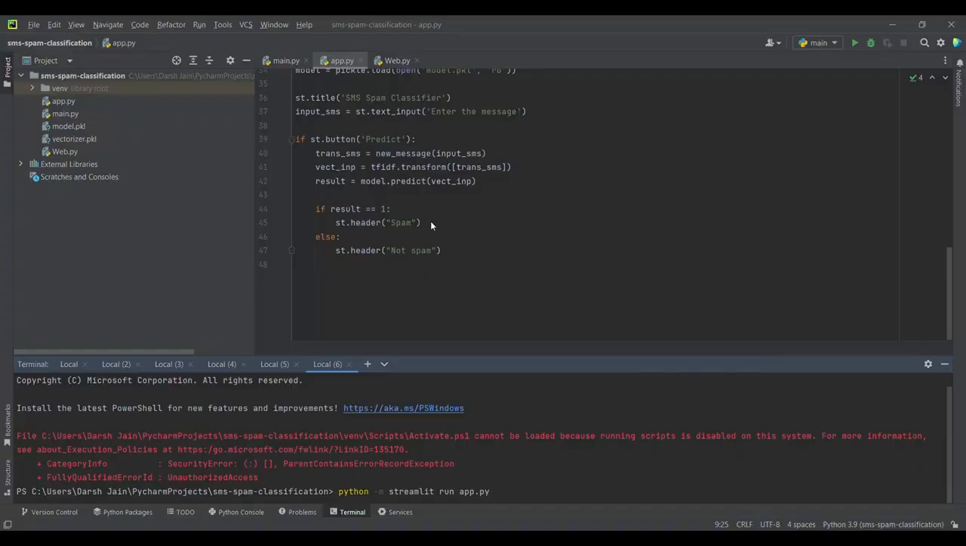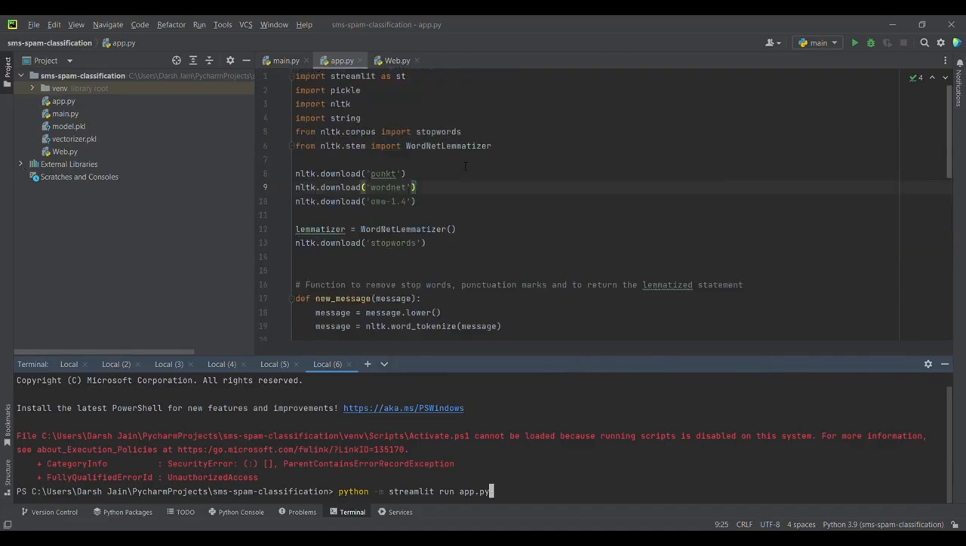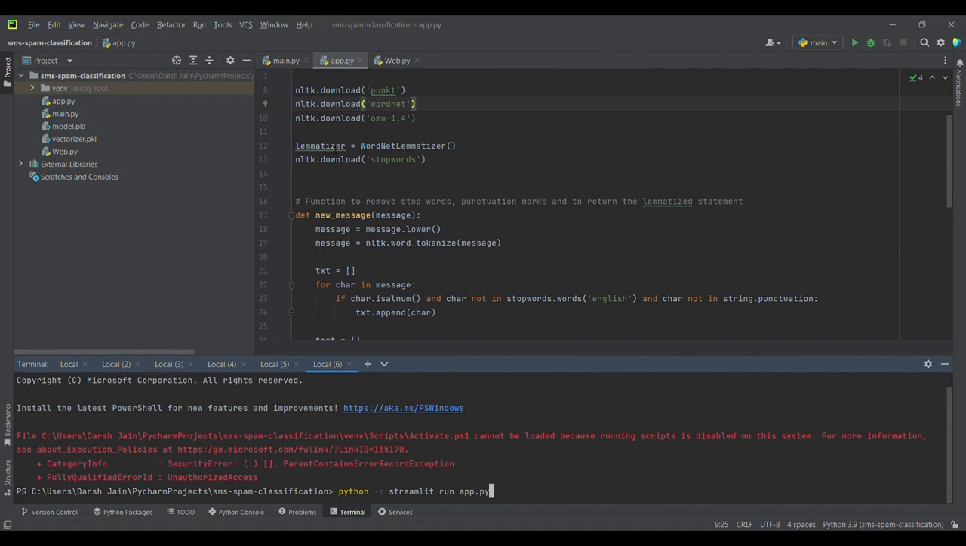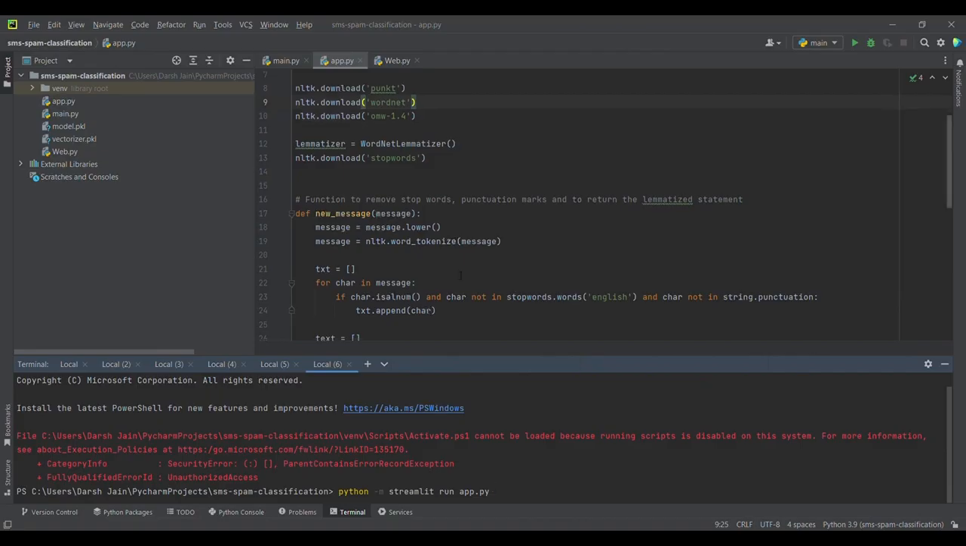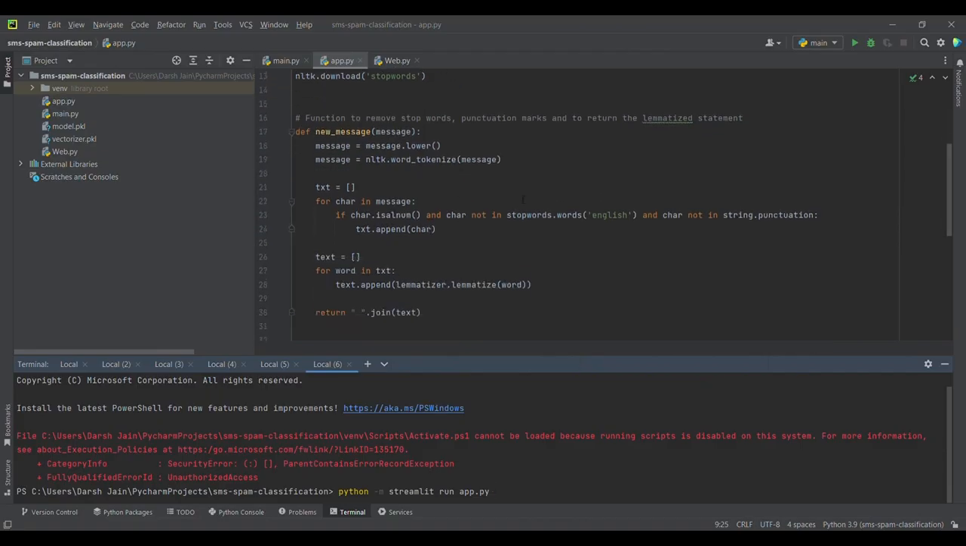Here I'll be explaining the code which I have written for making the app. First we have imported both the files which we have saved in pkl format, model.pkl and vectorizer.pkl. We are importing some of the required libraries, and we are also downloading some packages from NLTK. Here we are creating a lemmatizer object, which is going to lemmatize. This is the same function which was used in data preprocessing for returning a lemmatized statement.